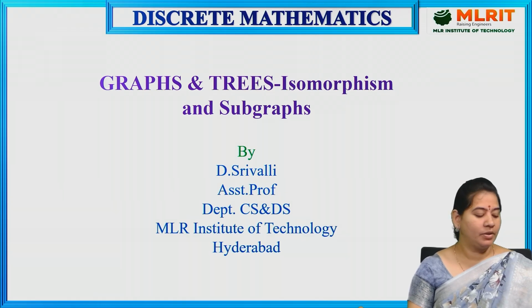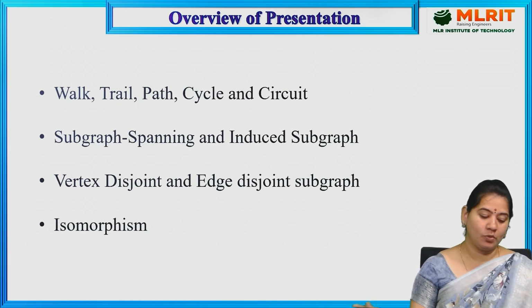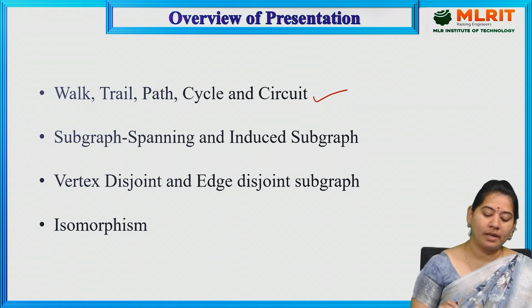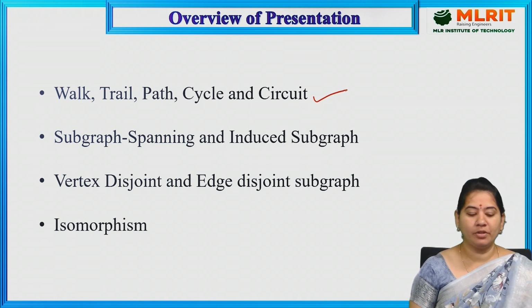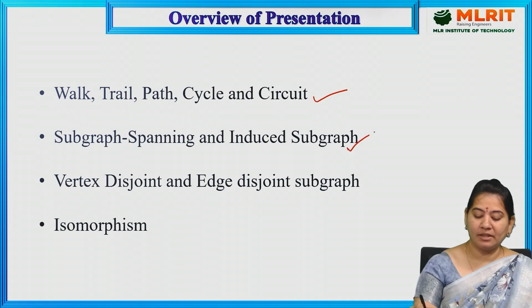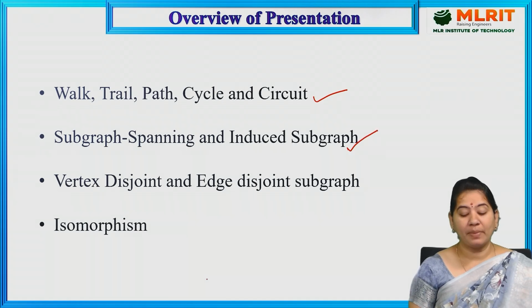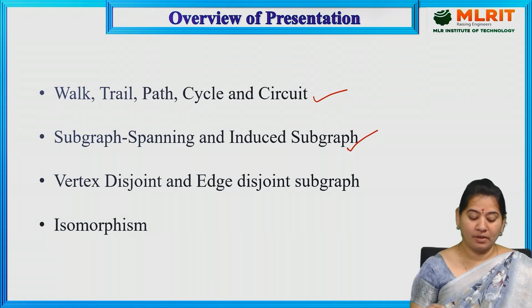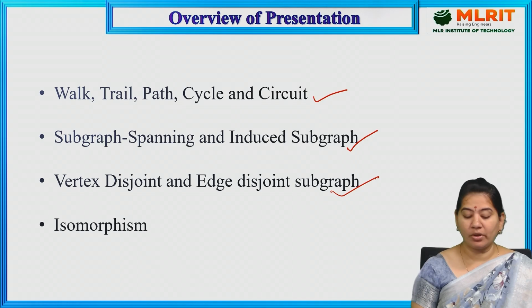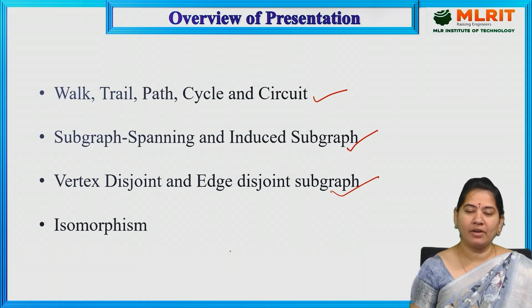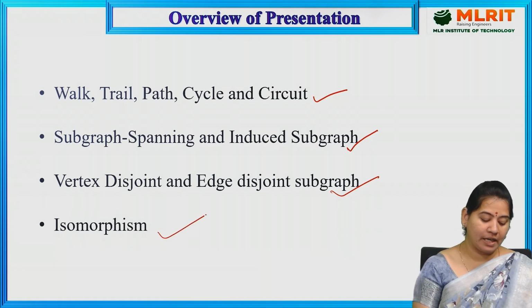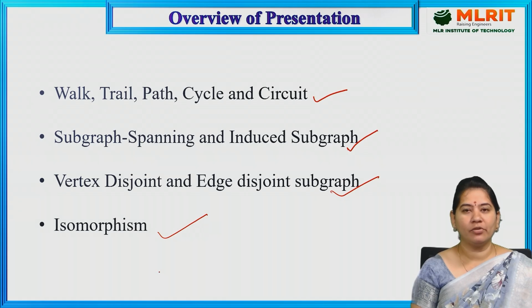Technology. Today, the overview of presentation includes walk, trail, path, cycle and circuit, subgraph, which is nothing but the types of subgraph we have spanning and induced subgraph, and we also have vertex disjoint and edge disjoint subgraphs in the subgraph concept, and also we have the last concept that is called isomorphism.